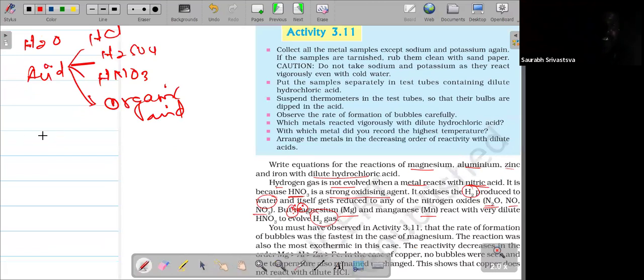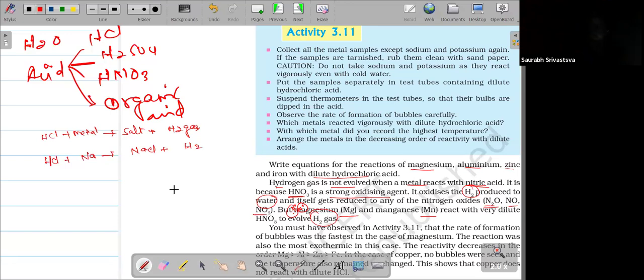Here the condition we are writing is HCl. HCl reaction with a metal will give the salt plus H2 gas. For example, HCl plus Na gives NaCl plus H2 gas.